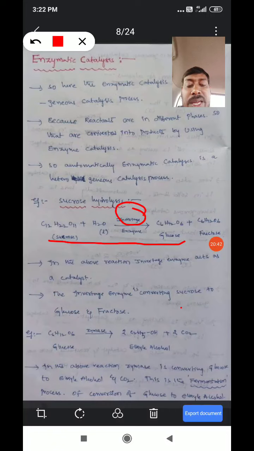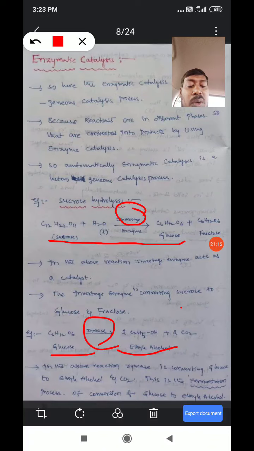Next, glucose, C6H12O6, forms ethyl alcohol in the presence of the zymase enzyme. In this reaction, zymase is acting as a catalyst, converting glucose to ethyl alcohol.